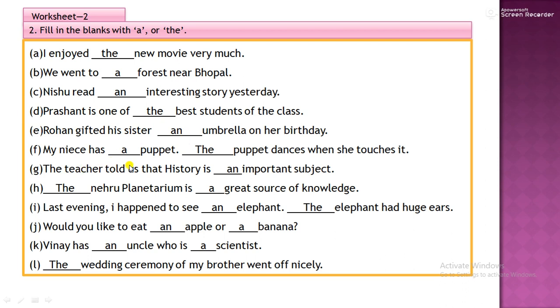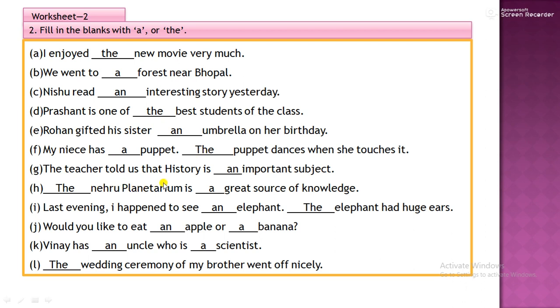My niece has a puppet. The puppet dances when she touches it. Students, when we repeat something which is already mentioned in the sentence, then we use article the. A puppet: now you can see we have already mentioned it and the second time we are talking about it. So you can easily use article the.